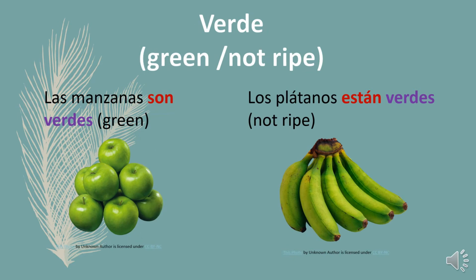When we use ser with verde, this adjective means green, which is referring to the color, like in las manzanas son verdes, the apples are green. Now, with the verb estar, verde means not ripe, like in los plátanos están verdes, the bananas are not ripe.